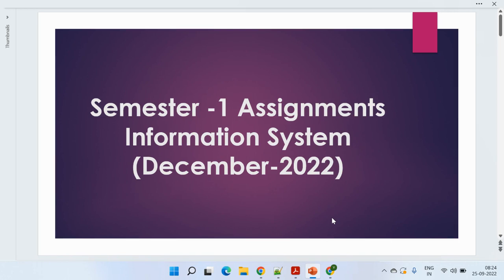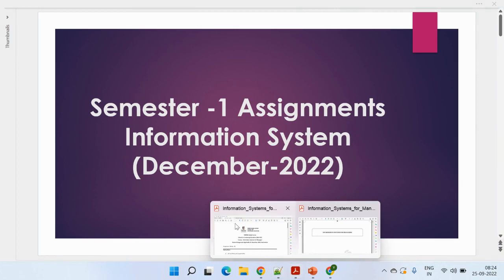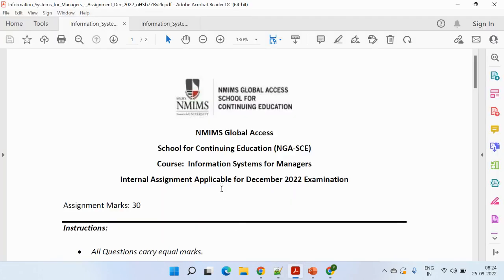If we talk about the assignment, we already discussed that it covers 30 marks and it has three questions. It is already available on your portal. Going to the exams option and the assignments, you can easily get this link. Let me show how your assignments look like. This is the actual assignment which is available on your portal.